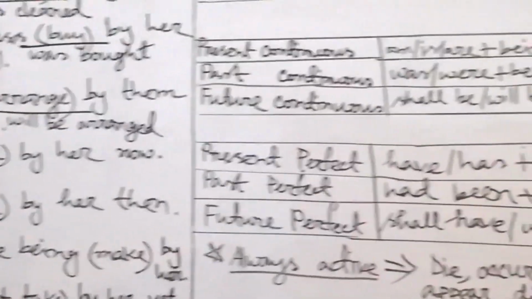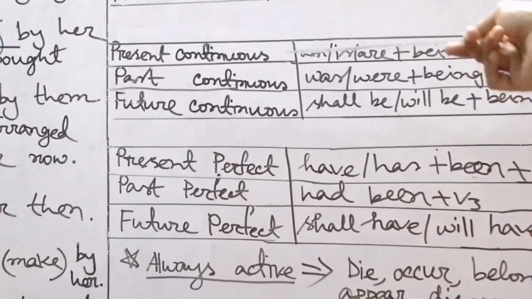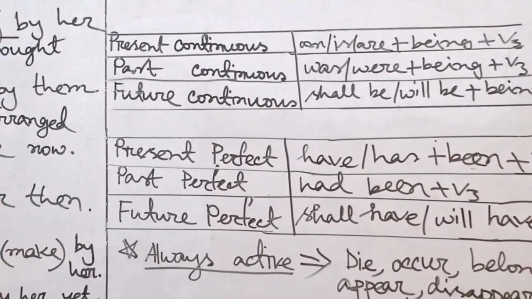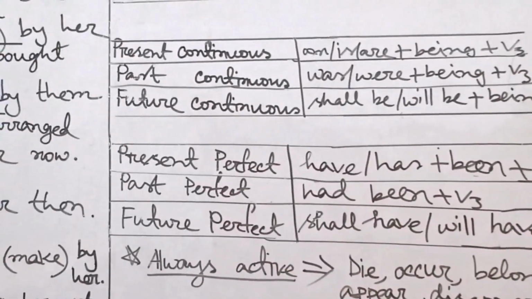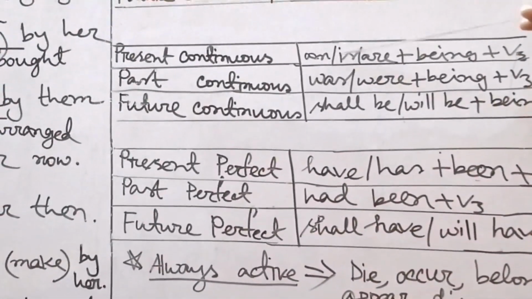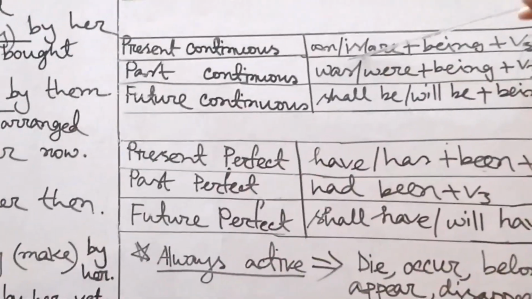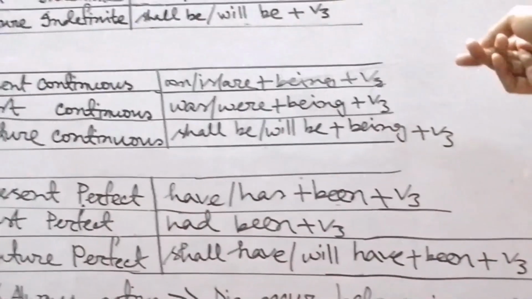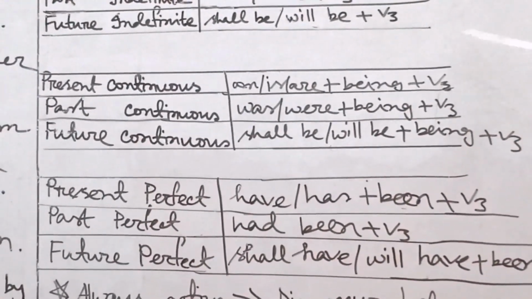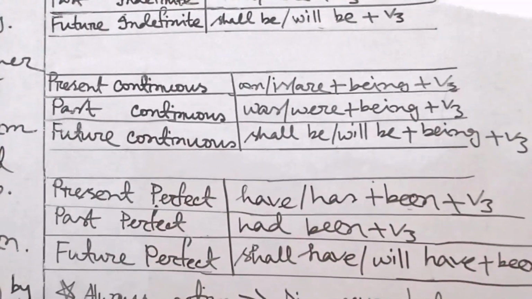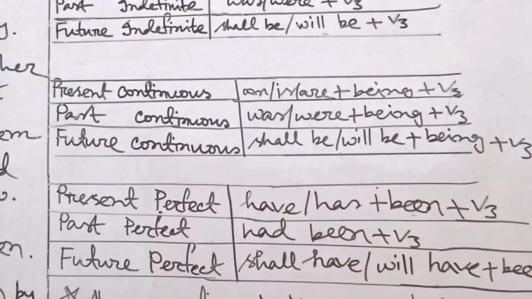Then now we'll learn what will be the correct answer. What is the passive voice of present continuous tense? Look at the board please. What is the structure of present continuous tense of passive voice? Yes, am, is, are plus being. If we use am being, is being, or are being, plus V3, that means past participle form of verb. In passive voice, always the past participle form of verb is used.